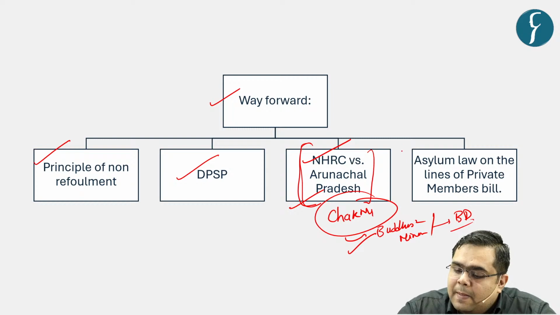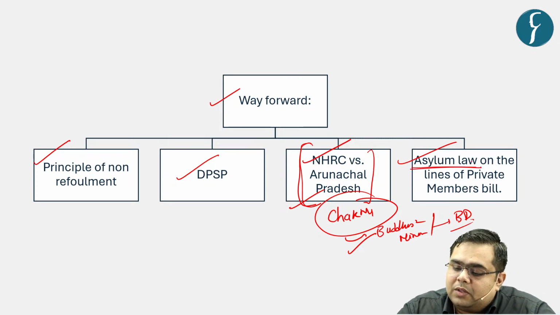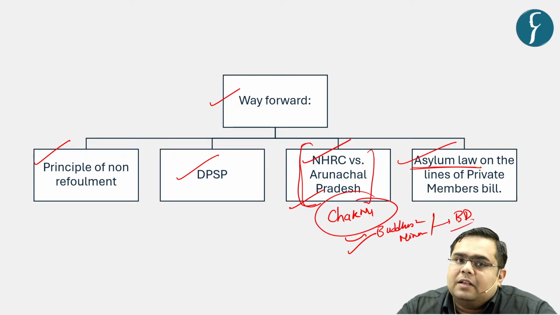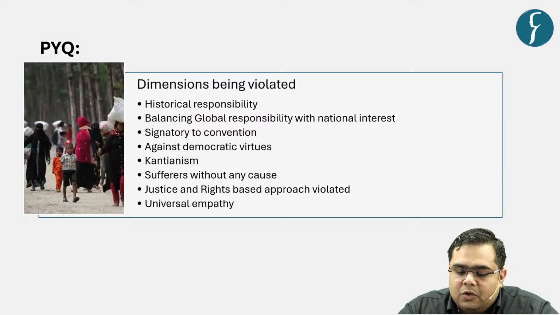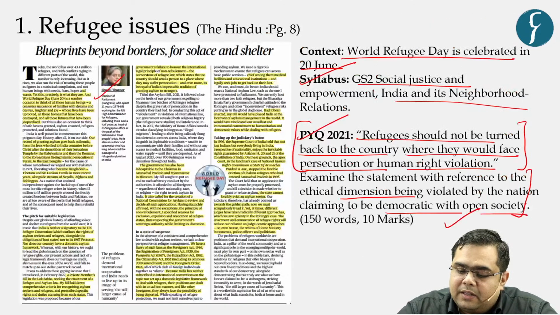for the refugees. Next is that we go on the lines of what Dr. Shashi Tharoor's bill had suggested, and we need to have a proper asylum law on the lines of that particular private member bill that Dr. Shashi Tharoor had suggested. So moving on, let us try to solve this PYQ that was there in the